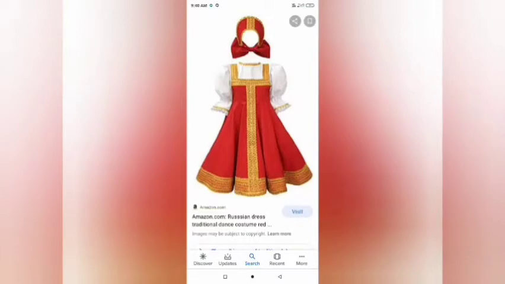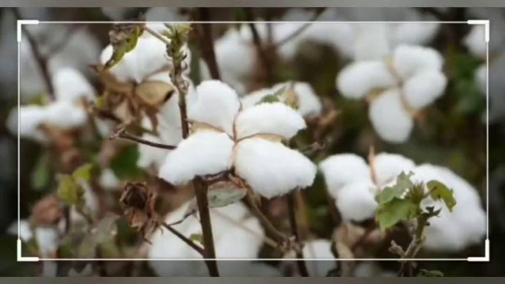Next question is asking, what are the sources of raw material to make cloth? So here in this picture we can see the cotton. These are the cotton seeds which are having cotton on them. They are used as a raw source of making clothes, and by this we make cotton clothes. It is a good absorbent of water.